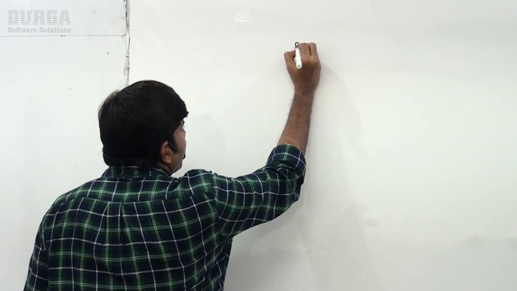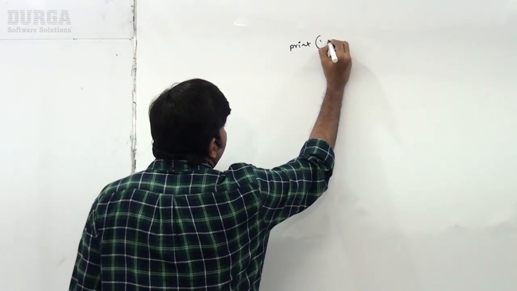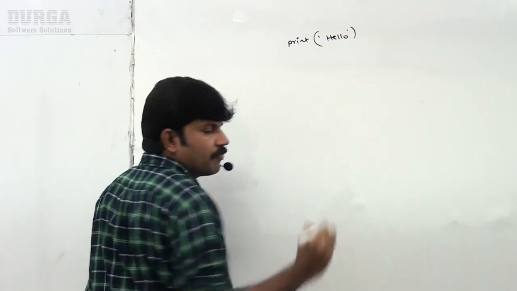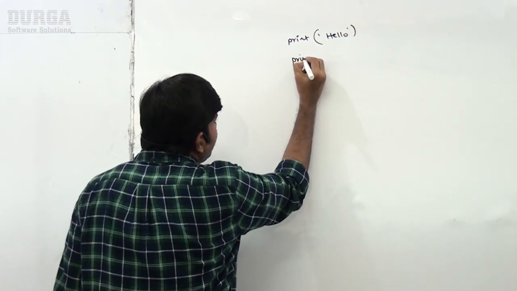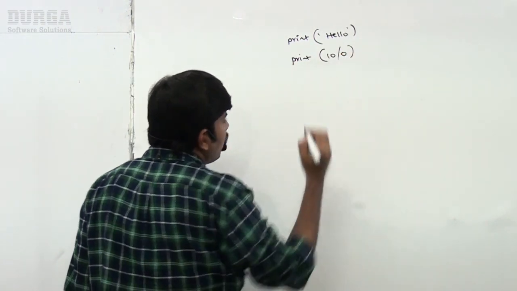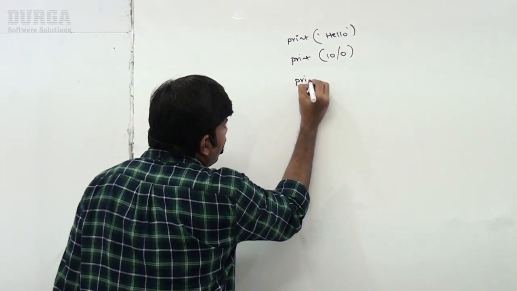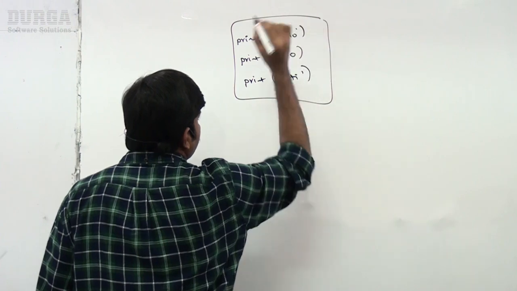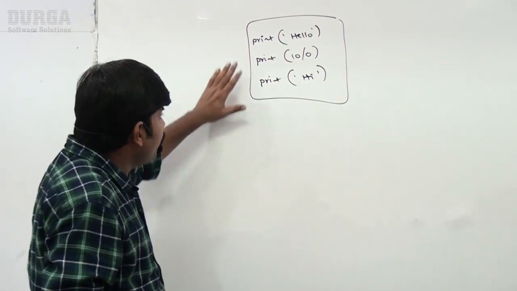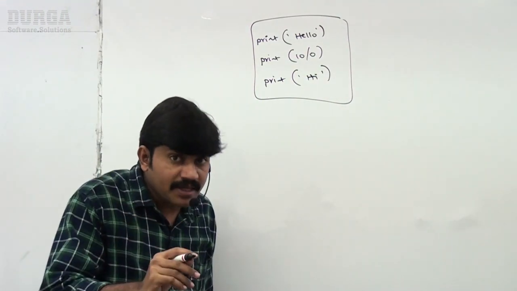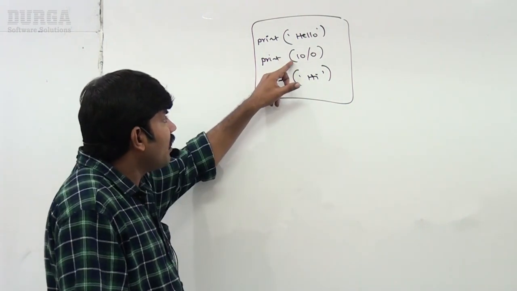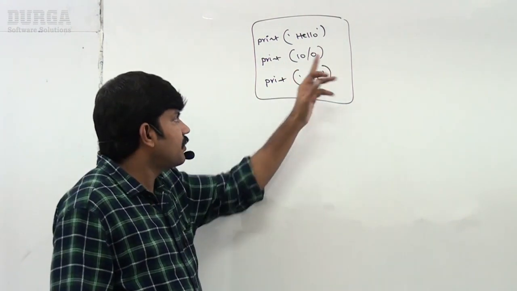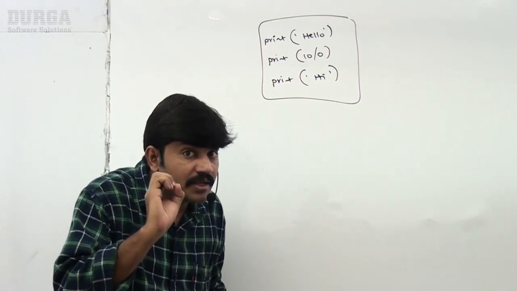Sir, the best way is a small example so that you will get much clarity. Here I am taking print of hello, next print of 10 by 0, next print of hi. Assume this code. If I execute this code, immediately we are going to get an error because of 10 by 0. Yes, you know that because of 10 by 0 an error will occur. Now the important point.